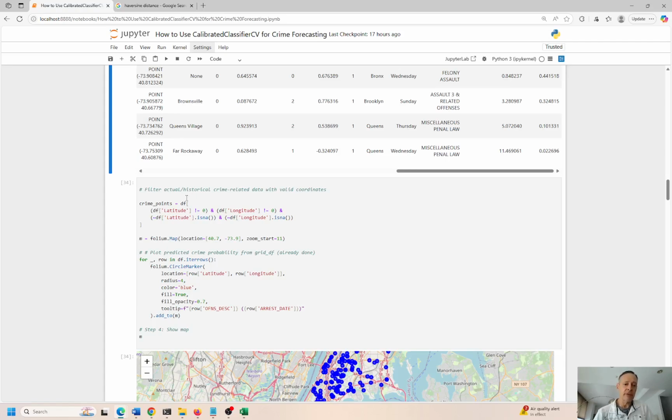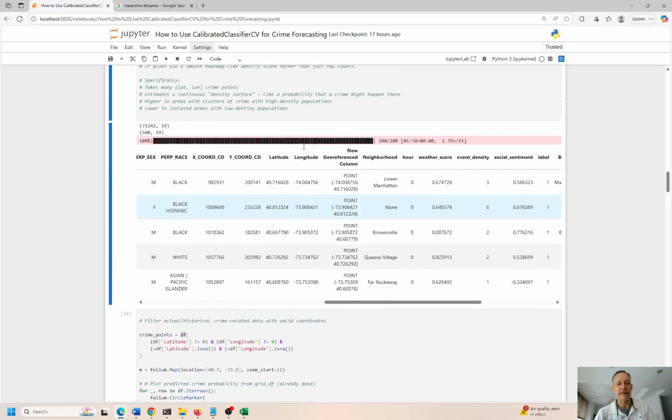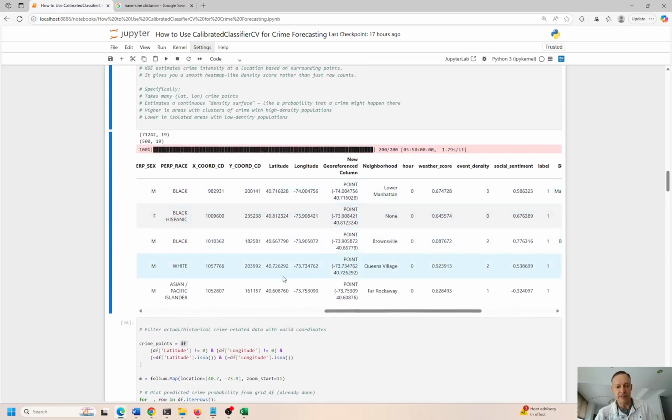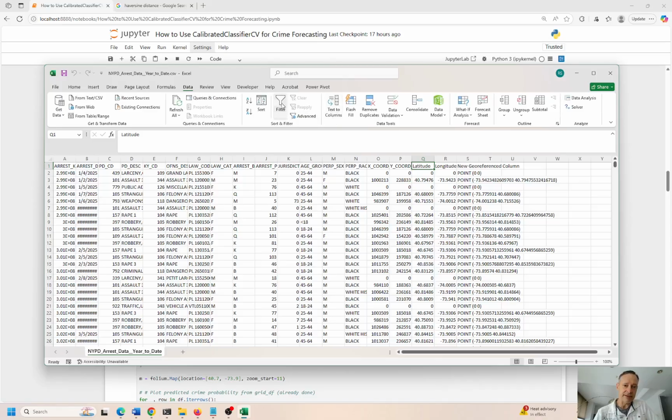So I'm going to go through this data frame and loop through all the points that have latitude and longitude, and it's not equal to 0. If you look closely, some of these lat long coordinates are actually blank. Now they're filled in over here, which is nice. Here's the original data frame. But you can see here, sometimes it's just a 0, okay? So whatever event, the police report didn't fill those out, and it just doesn't include longitude, latitude coordinates. So if there's nothing there, again, we can't use what we don't have. We don't have it, so we can't use it.